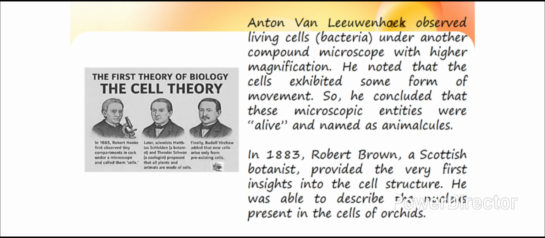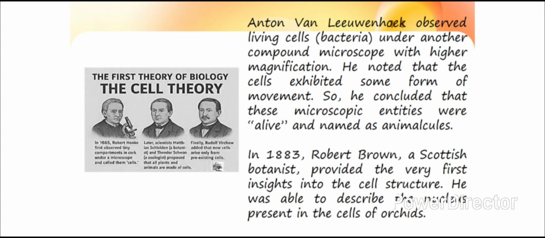Later, Anton van Leeuwenhoek observed cells under another compound microscope with higher magnification. This time, he noted that the cells exhibited some form of movement. As a result, Leeuwenhoek concluded that these microscopic entities were alive.